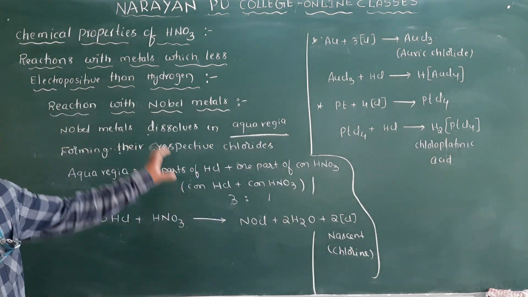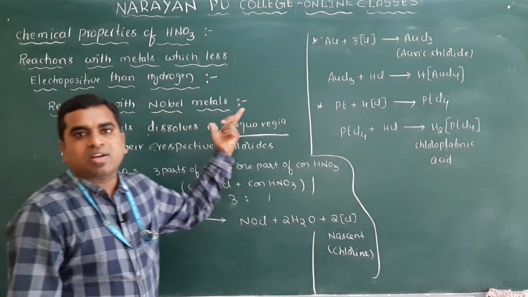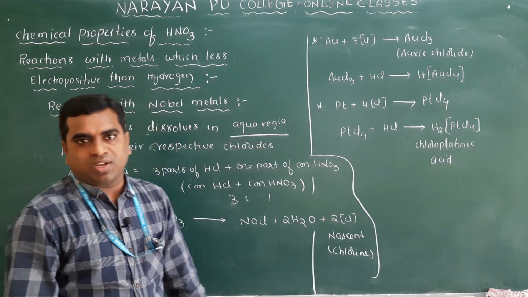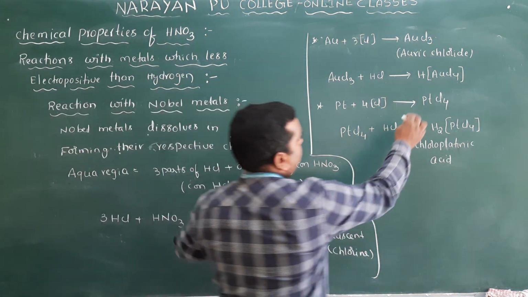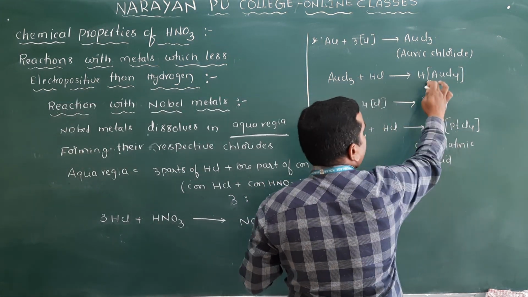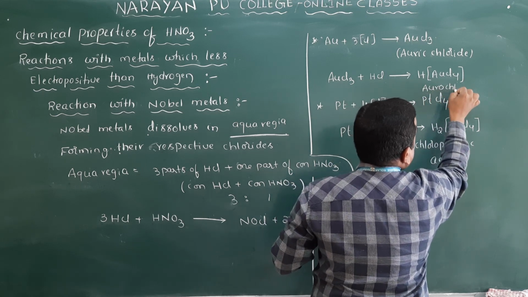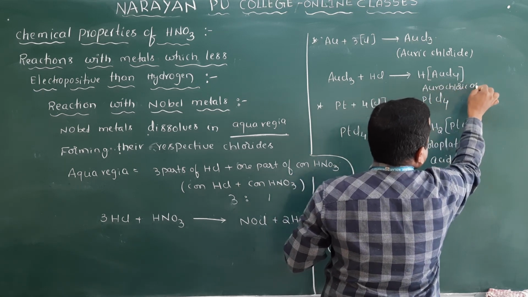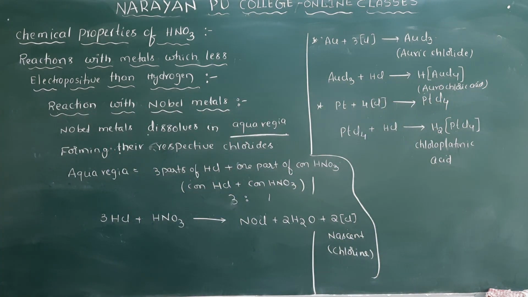So that's why noble metals will easily dissolve or react with aqua regia, but not with HNO3 alone. Clear? So this is platinic chloride, and this is auro chloric acid. This is chloroplatinic acid. So this is about the reaction with noble metals. Clear?